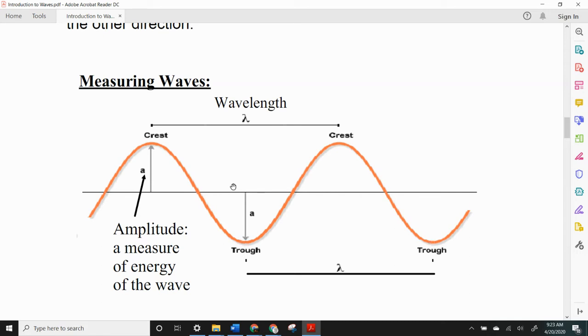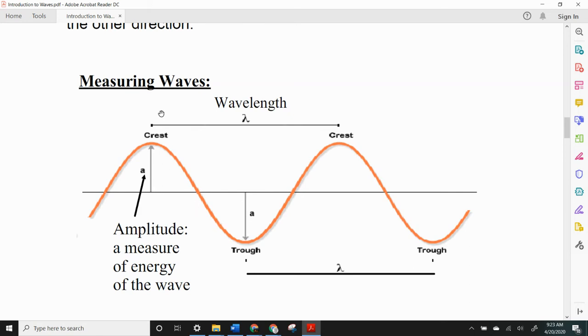This line here in the middle represents, if it were, say, water, where the surface of the water would be if there were no waves. It's the equilibrium position. For sound, it's the pressure that's in the air normally. For a wave in a slinky, it's how stretched or compressed the slinky would be if there were no waves. The amplitude represents the height of the crest and also the depth of the troughs.